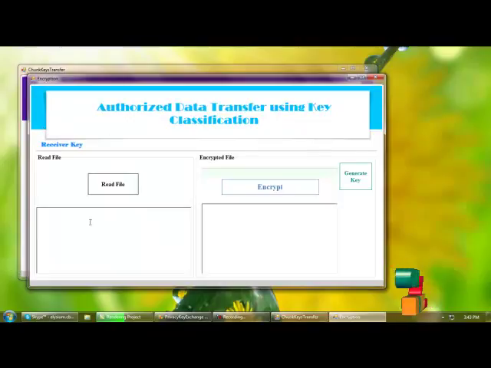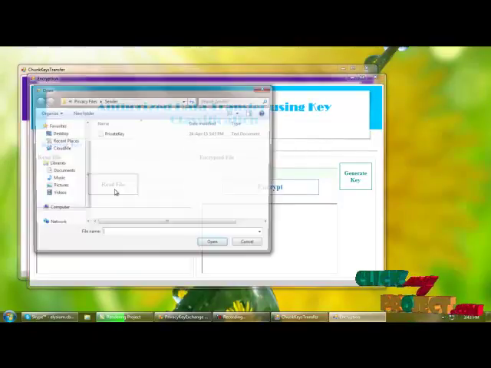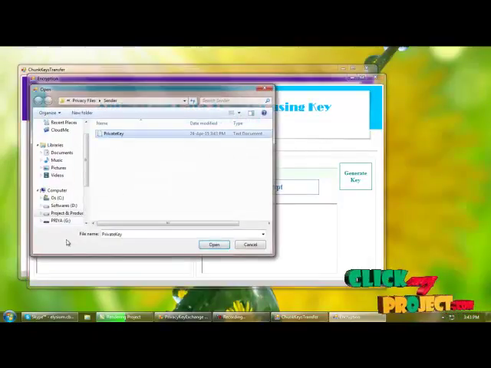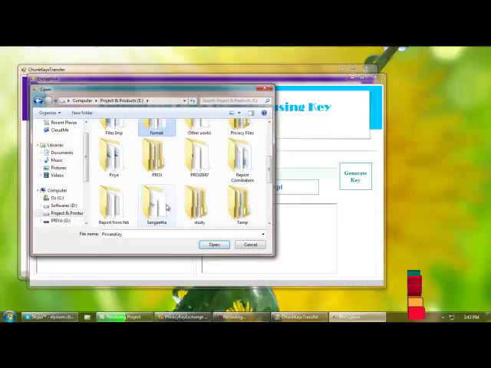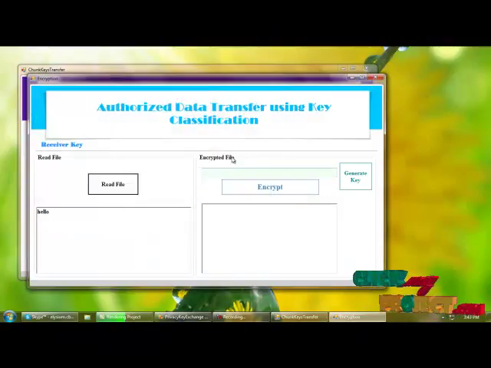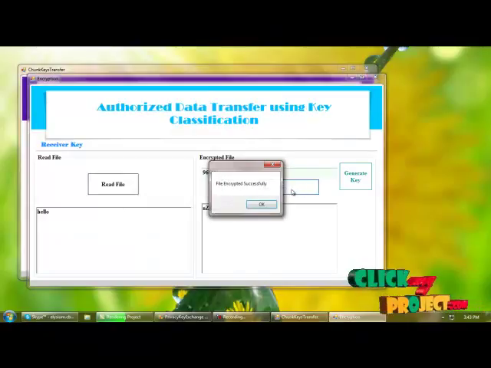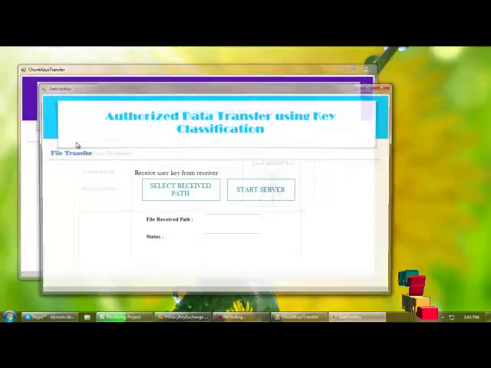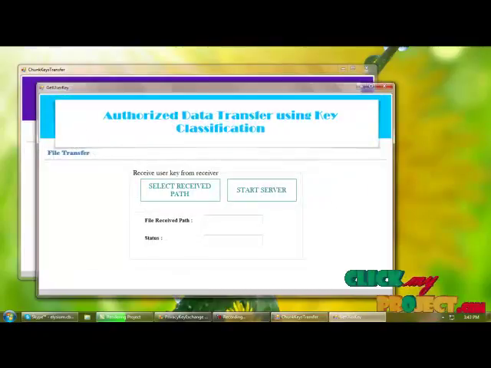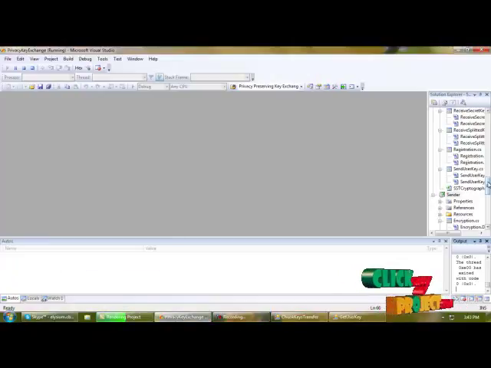Further, we need to encrypt the file. So I am reading a file from here, generating the key and encrypting the text, and receiving the user key from the receiver. For that we need to execute the receiver side.